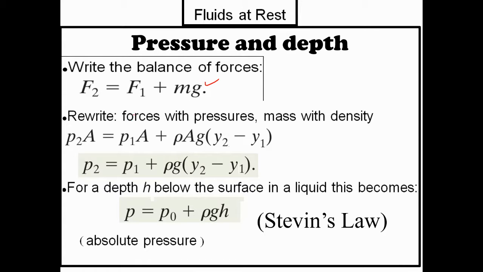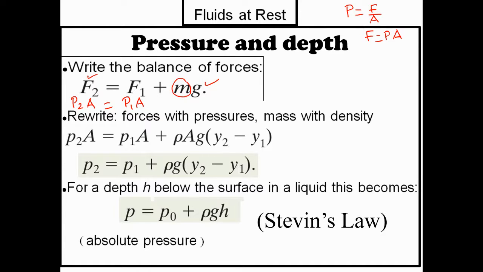Now, we already know the formula for pressure. What is the formula for pressure? Pressure is force per area. Therefore, force equals pressure multiplied by area. So this is my F2 force, and the pressure here is P2. So I can write P2 multiplied by area. Likewise, for this F1 force, I can write P1 multiplied by area.